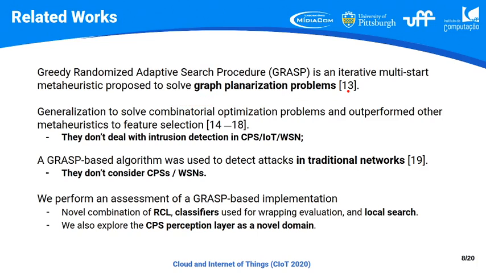But after that, other works used the GRASP algorithm, generalizing it to solve other combinatorial problems. So feature selection can be considered a combinatorial optimization problem, and as with other similar problems, GRASP can be applied to solve it.